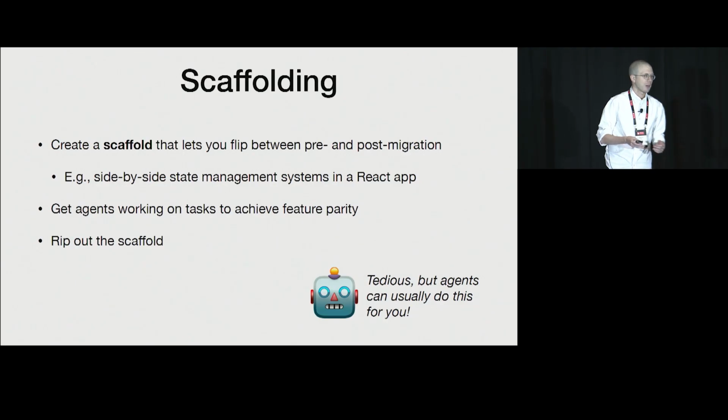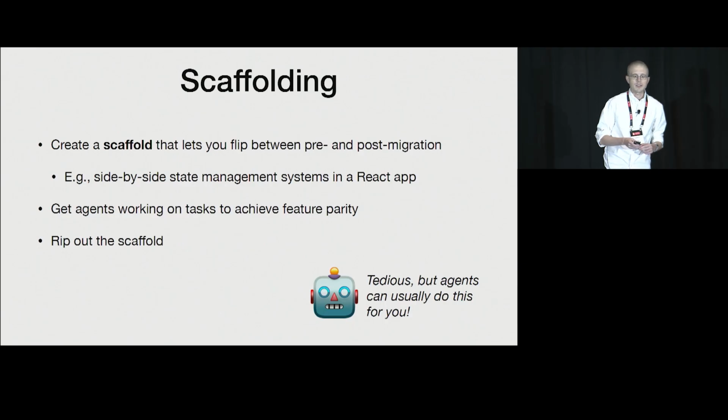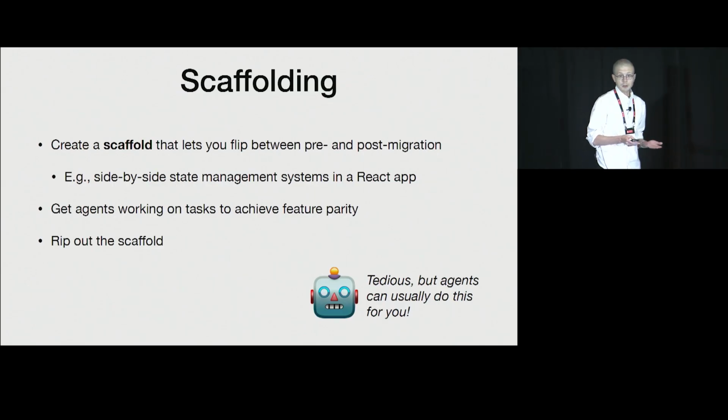As an example, maybe you're writing a React app and you want to have two different state management systems. You have your old state management system and the state management system that you're trying to translate to. This way, you can get agents working on tasks to basically achieve feature parity between your old implementation and your new implementation. And then when you're done and the migration has been complete, you can just rip out the scaffold and you're left with a post-migrated code base, which is excellent.